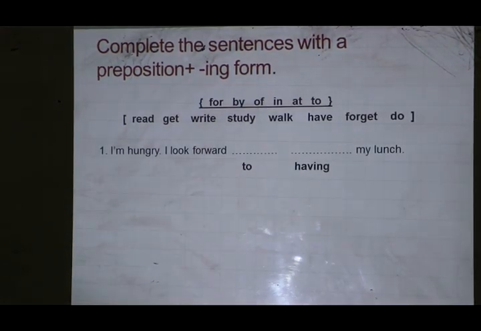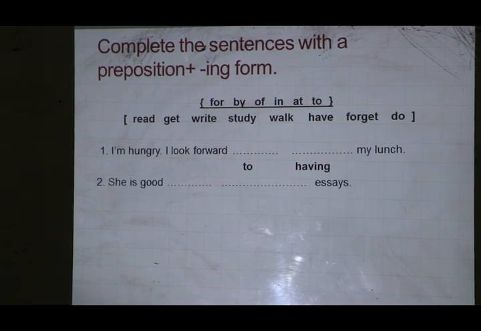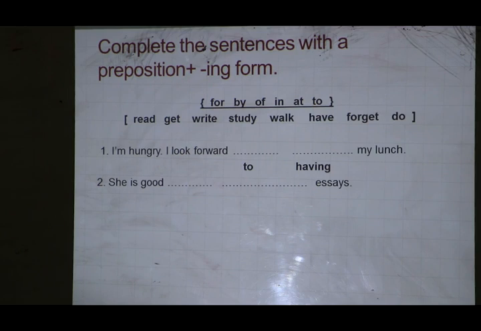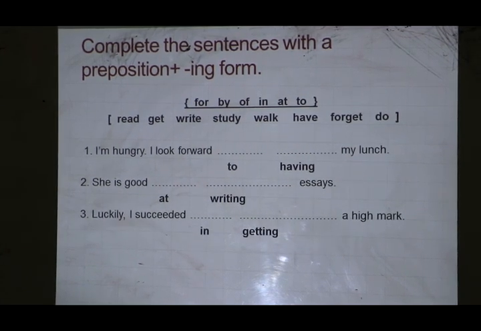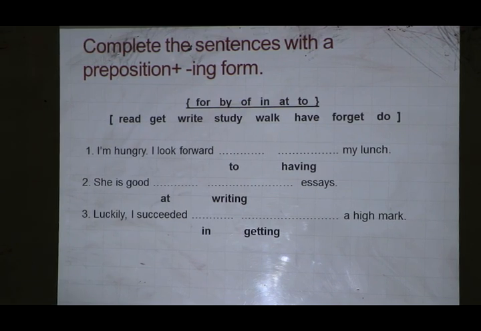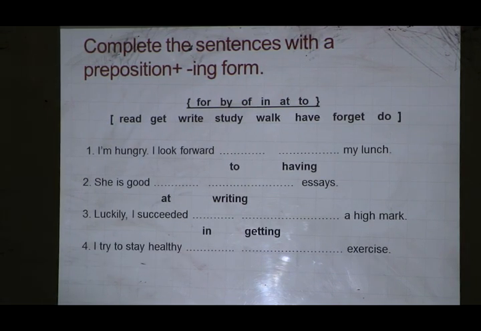Now, to check your answers, sentence by sentence, look at these verbs. Number 1, I am hungry, I look forward to having money. Number 2, she is good at writing essays. Number 3, luckily, I succeeded in getting a high mark. Number 4, I try to stay healthy by doing exercise.